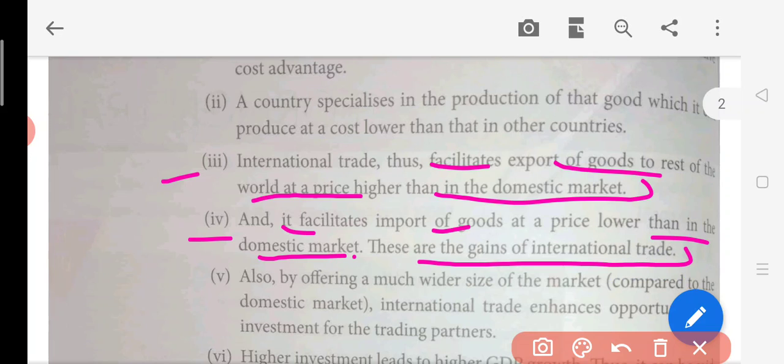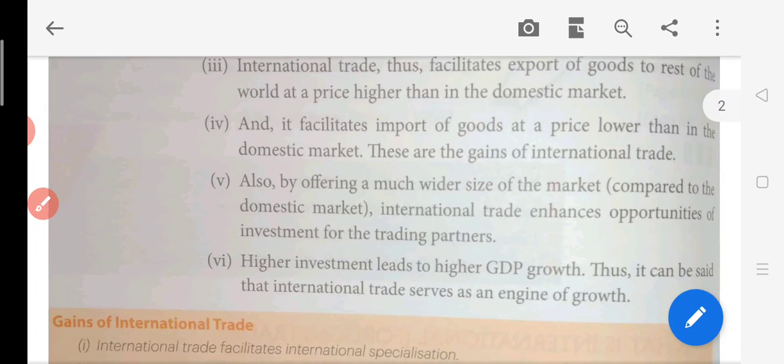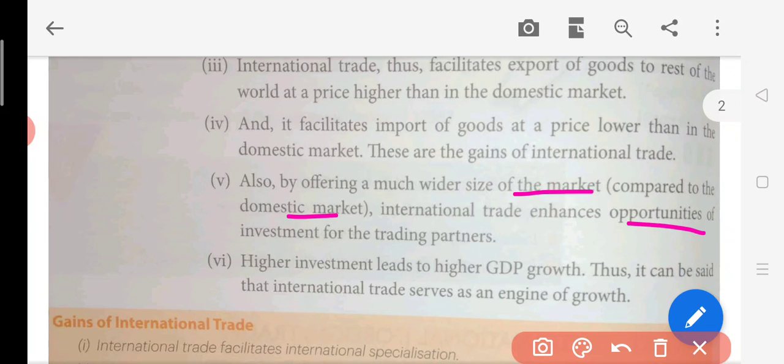So we import. Now, the fifth point is that by offering a much wider range and size of the market compared to the domestic market, international trade enhances the opportunity of investment of the trading partners. Now, what happens when all these economies in the domestic market are doing this investment all around.